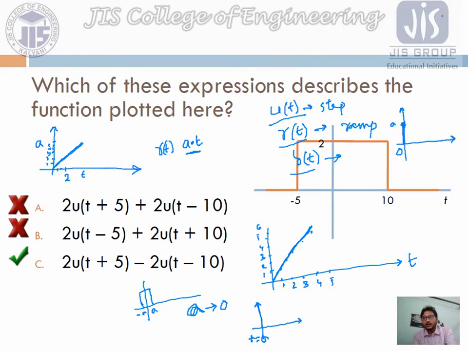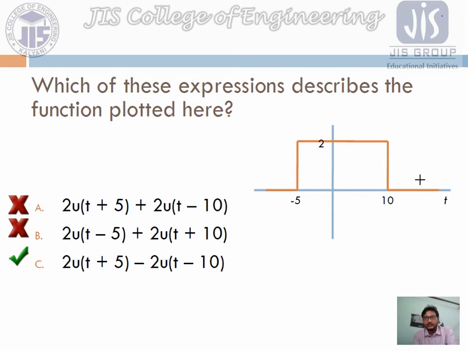Now we'll try to solve one problem. Suppose one signal is given of this type. It is a step signal starting at t equals 0 with a value of 5, then it goes to 0, then again goes high and comes back down, like this.